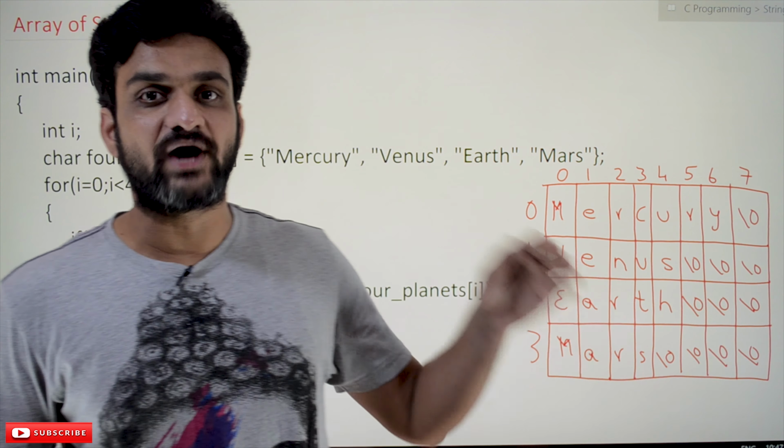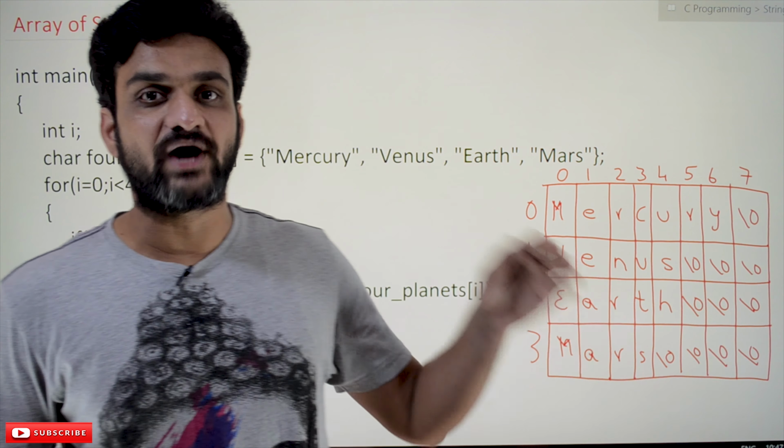Here we are trying to access the entire string. Mercury has to be accessed, so we have taken this with rows. Because the value of i is equal to 0 initially, this entire string will get accessed and Mercury will get printed. If the 0th character is equal to m, then that entire string will get printed. This statement is going to be true in 2 cases, one is Mercury and the other one is Mars. So these 2 will get printed in this entire program.